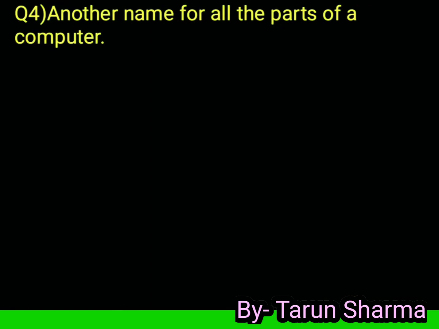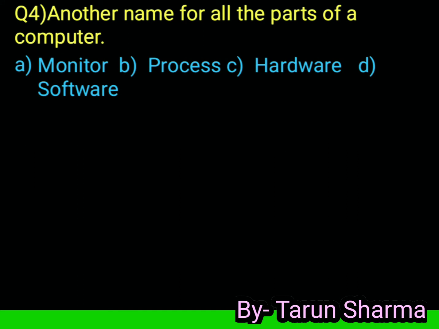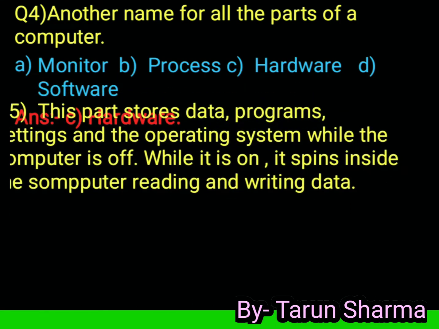Question 4. Another name for all the parts of a computer. Option A, monitor. Option B, process. Option C, hardware. And option D, software. Answer is hardware. Hardware is any part of the system. Yes, all parts of the computer system are also known as hardware.